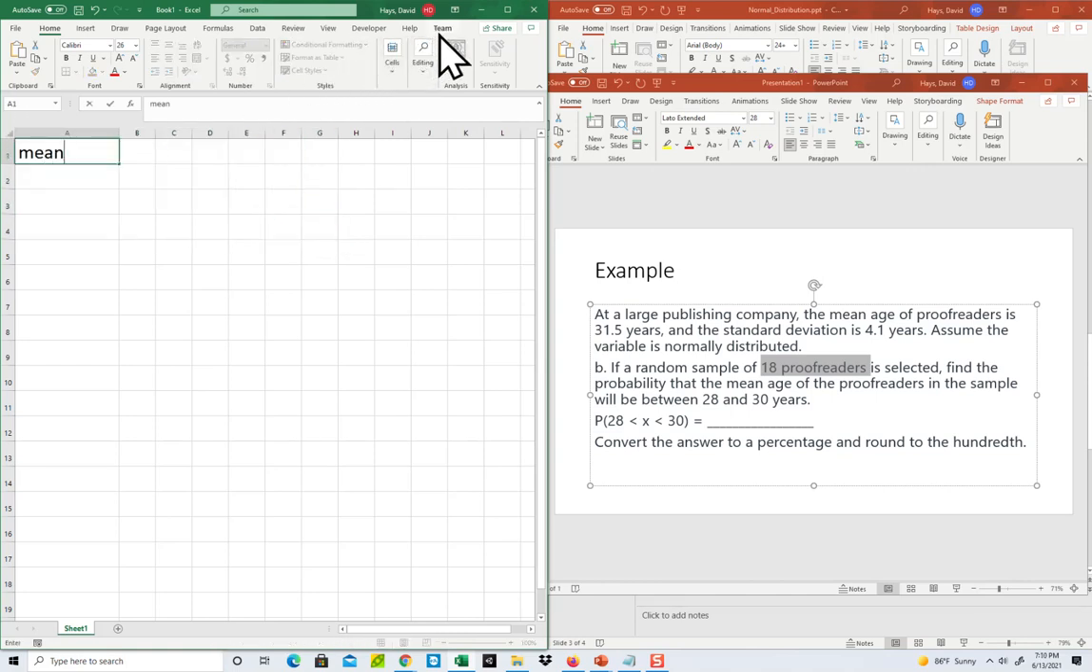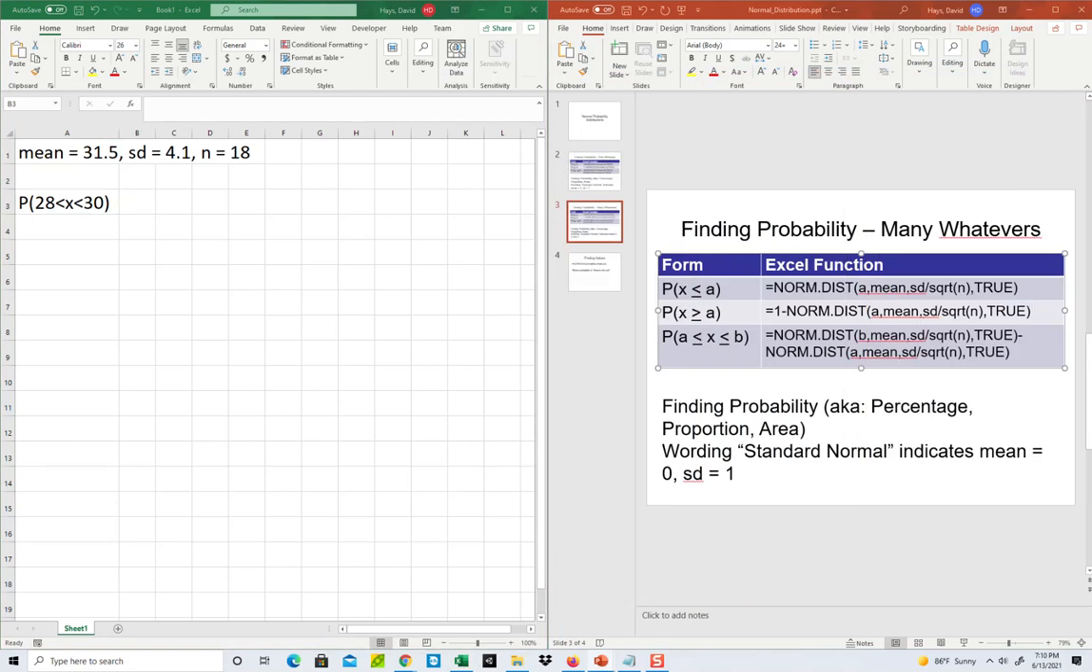Okay, mean is 31.5, standard deviation is 4.1, n is 18. How many we're talking about? And we're looking between 28 and 30. So if I come over here, the between two values is this last form. A is our smaller number, so A equals 28, and B is our larger number, which is 30.